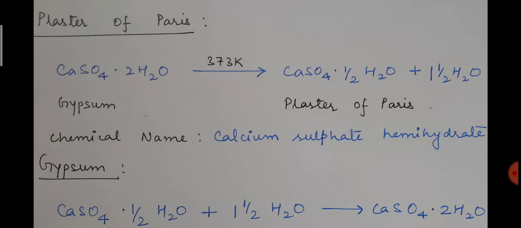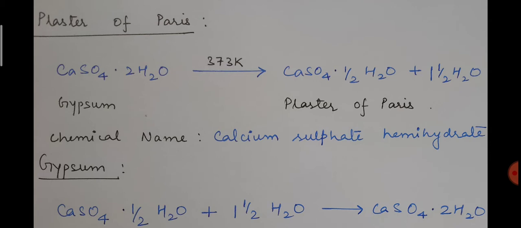As you can see, we are using this half and 1.5 to balance the reaction, and I have already explained why plaster of Paris has this formula with a half, because half a molecule or half an atom is not possible. Actually, in plaster of Paris, 2CaSO4 is combined with only one water of crystallization.